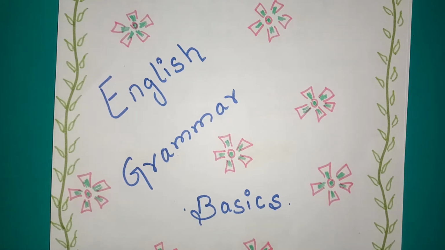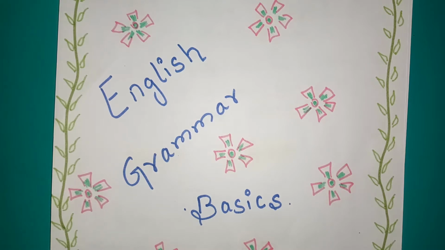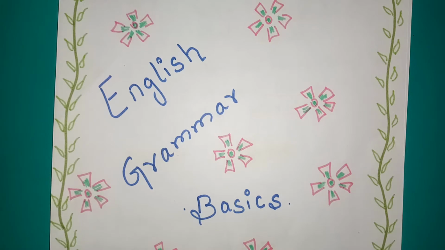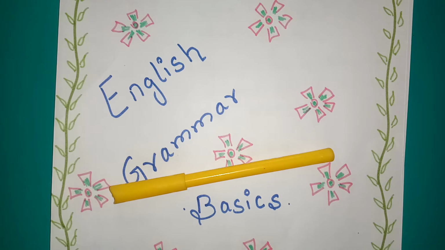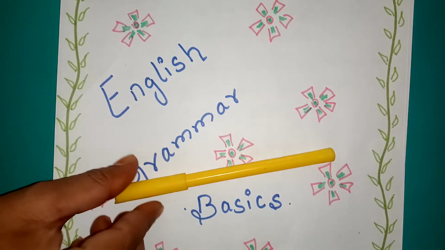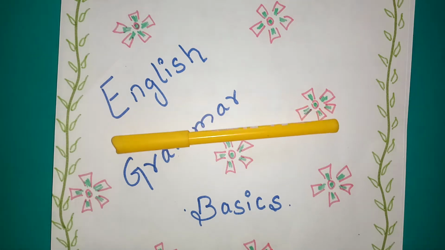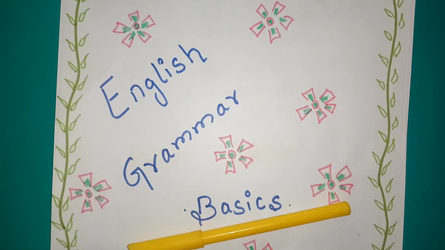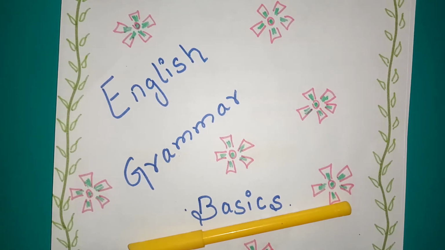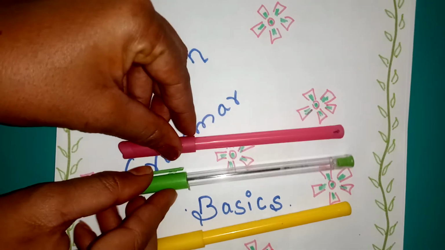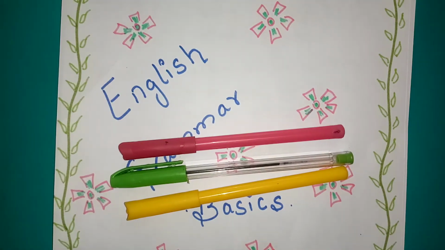Yes, children, I will just explain it once again to you. Singular means one in number or single piece. Okay, one in number is called as singular. I will just try to make it better way for you. This is a pen. Okay, it is one, so it can be called as singular. Okay, now when you want to make it plural, when there is more than one, that number is called as plural. So now I will keep here 3 pens, so plural.